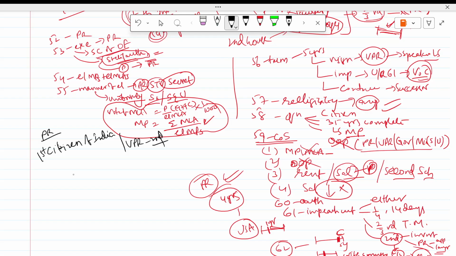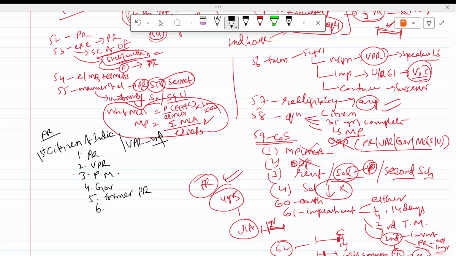If you take the table of precedence, meaning who is first and who comes next, then the president is at the first place. Then second place vice president, third place prime minister, then governor, then former presidents.